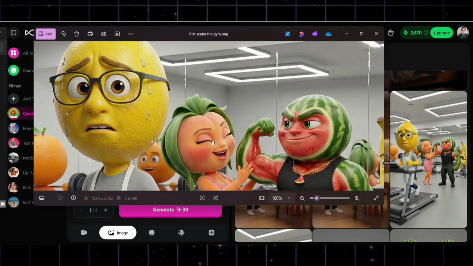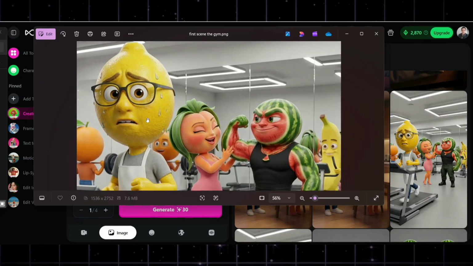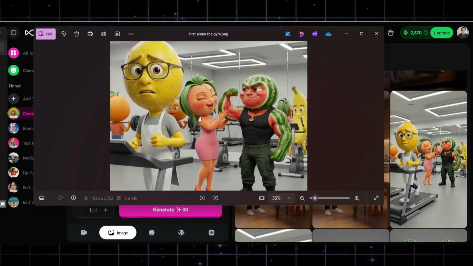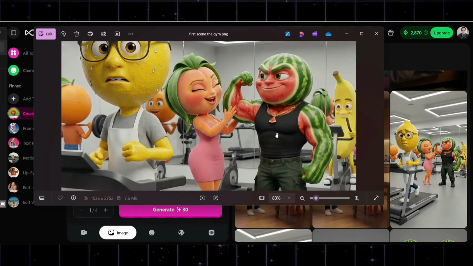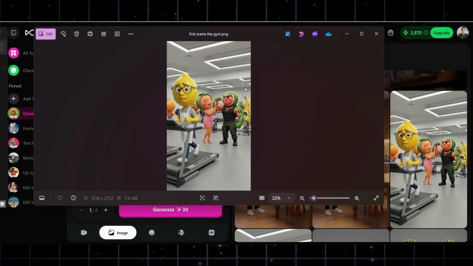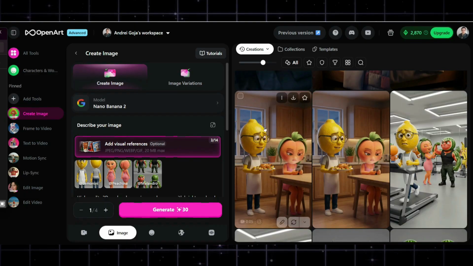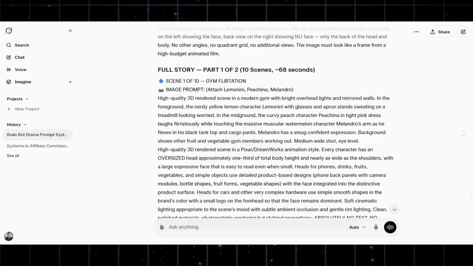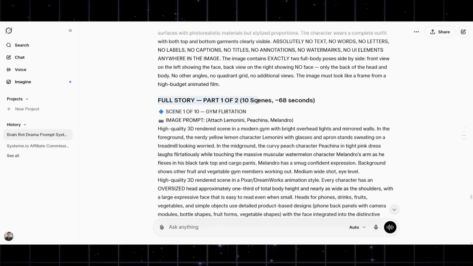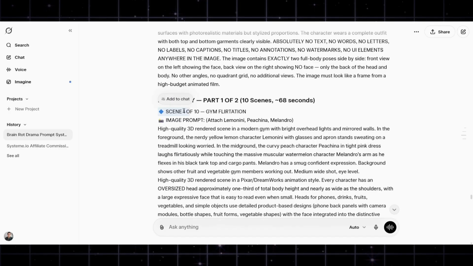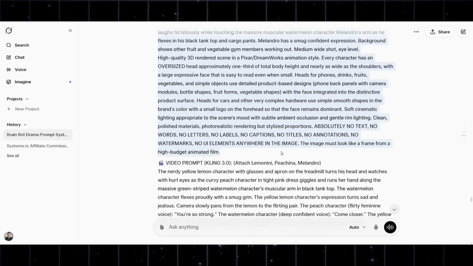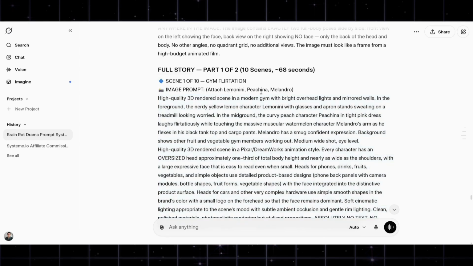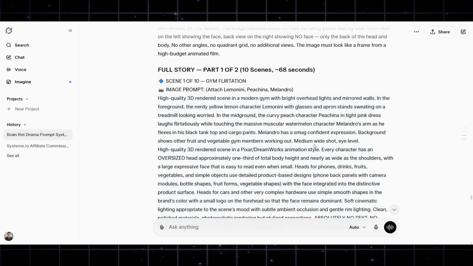So you've got Lemonini sweating there on a treadmill while his girlfriend is flirting with a big muscular melon. And that's how it starts. That's the first scene that you're going to create from the full story, the first scene out of 10, which is called the gene flirtation. You just copy this and you attach Lemonini, Pecina, and Melandro, just like I showed you.